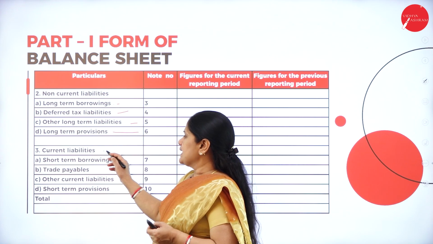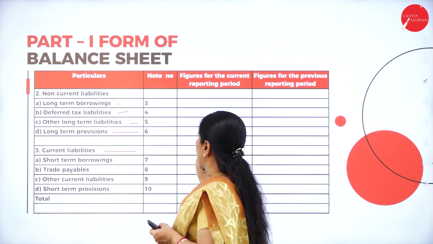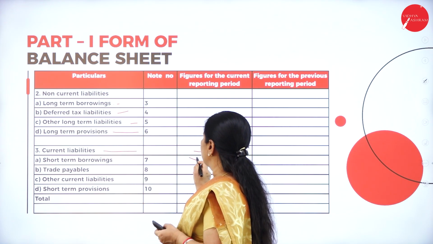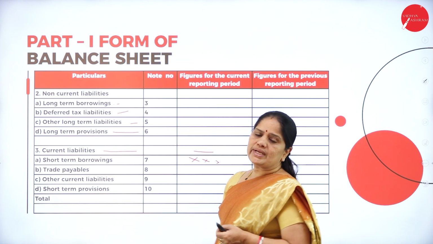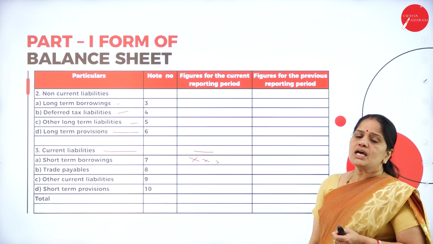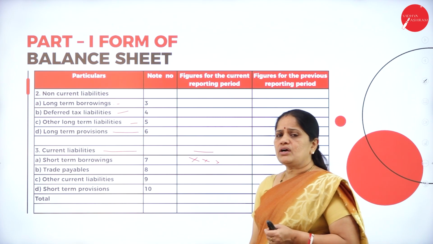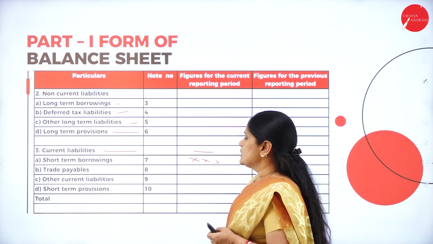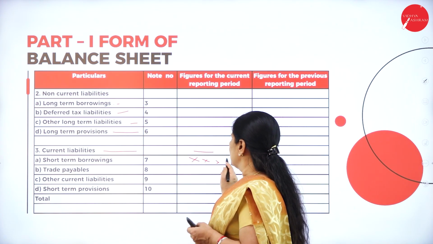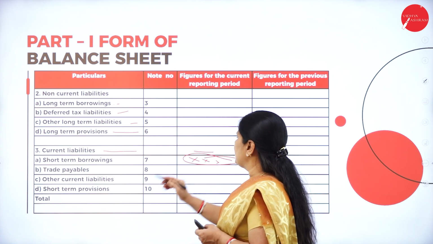Then under the next heading, we have the current liabilities. Under this, we have the short-term borrowings. Short-term borrowings means the loan taken for a period of 1 to 3 years. So, for a very short term, all those loan amounts should be mentioned here.